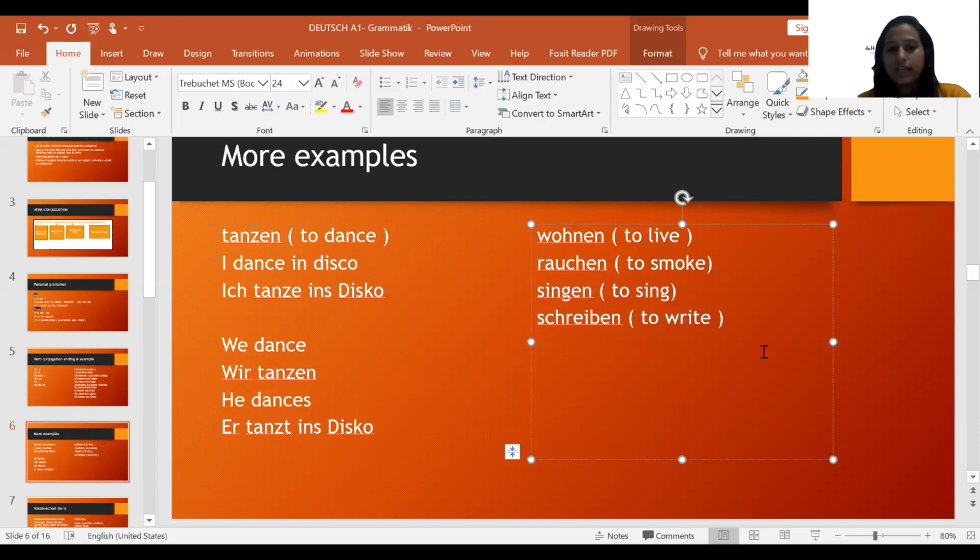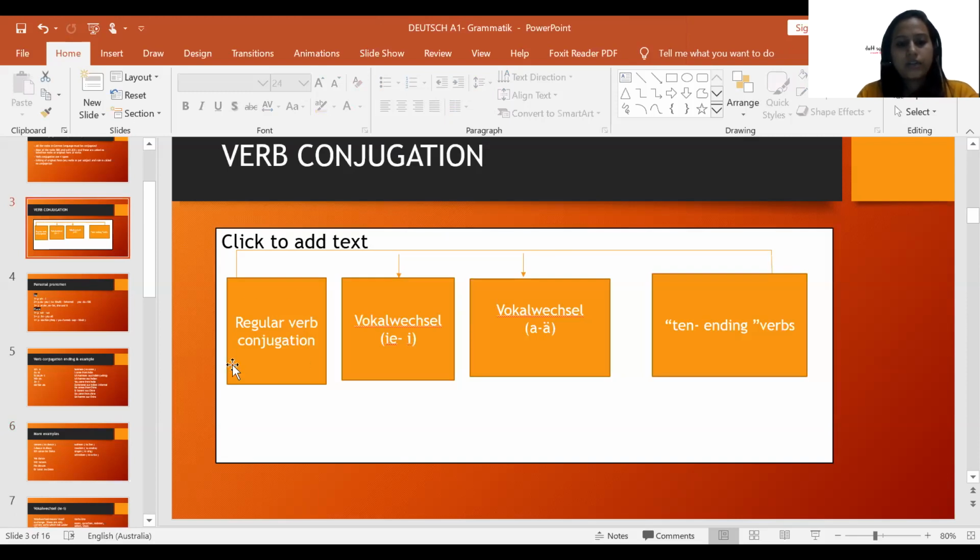Now these are some of the examples which I have mentioned here. Try to practice it and get back to me. If you have any doubts, just let me know. So wohnen means to live, rauchen means to smoke, singen means to sing, schreiben means to write. Okay, I'm pronouncing again: wohnen, rauchen, singen, schreiben. So this one basically is regular verb conjugation. Then in my next class, I will tell you more about vowel change, what it exactly is, what the types of verbs under that category are, and then we'll move on further.